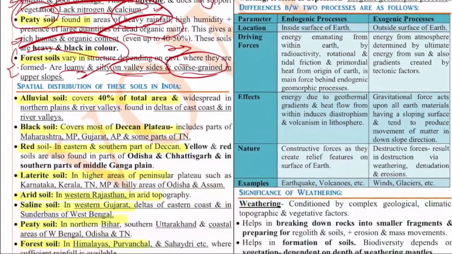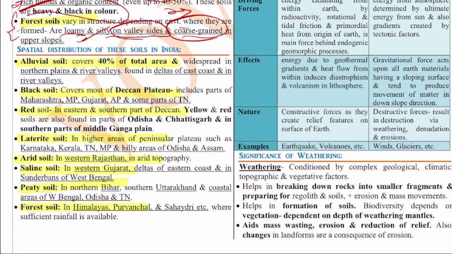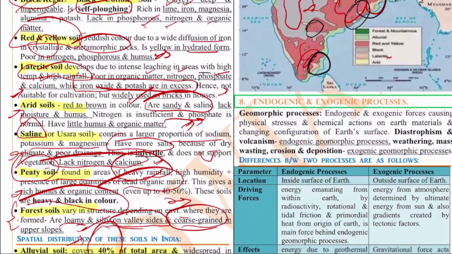Next, talking about the spatial distribution of soil in India. So alluvial soil, if you see, it covers about 40% of the total area. So that is where India is very rich in agriculture also, because of these Himalayan rivers and all. The alluvial soil can be found even in some delta regions and coastal regions, because in South India also we have major rivers. So in few areas we will find these alluvial soils.